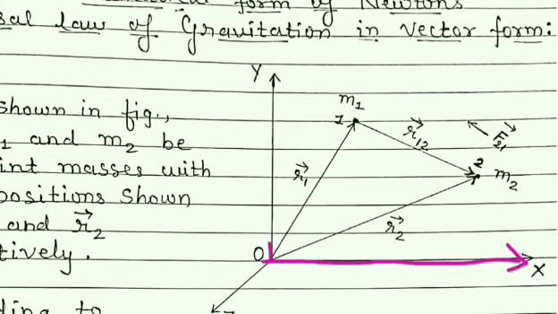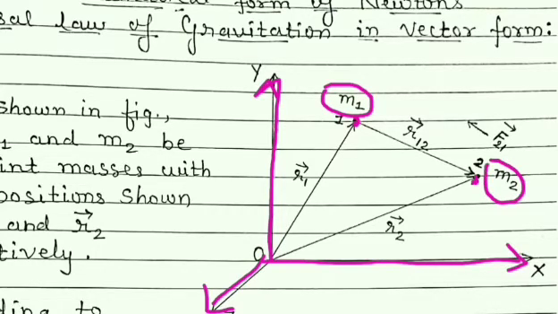This is the x-axis, this is the y-axis, and this is the z-axis. Here at these 2 points 1 and 2, two masses are kept. At point 1, mass m1 is kept, and at point 2, mass m2 is placed.